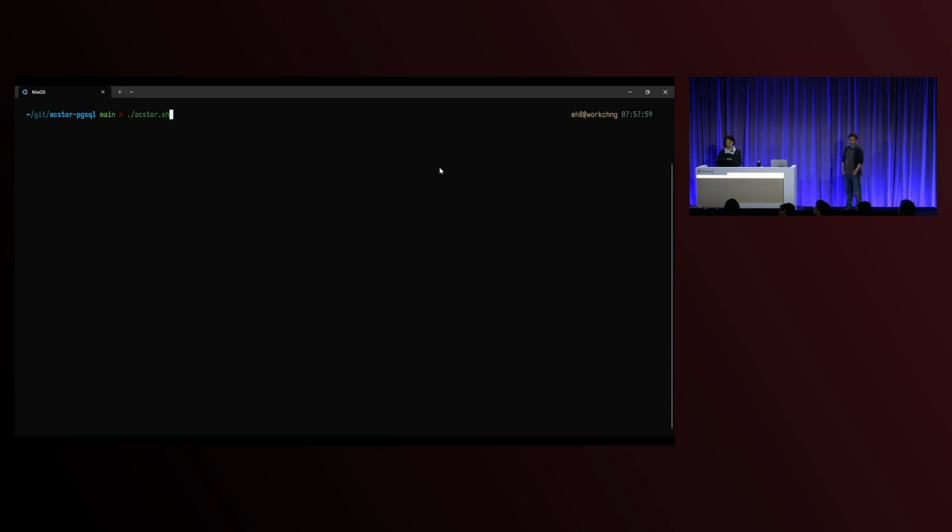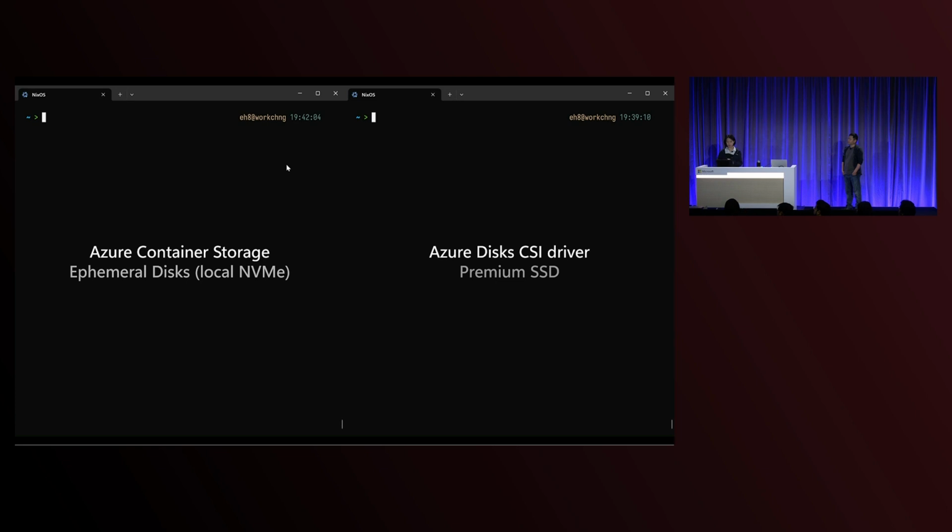All right, now I am going to show you an actual benchmark that we ran against two setups on Azure, on AKS. On one side, we are using the ephemeral disk, which is a local NVMe drive. On the right side, we are using Premium SSD, just as a baseline. This benchmark creates 64 clients, and each client sends 1,000 queries against this PostgreSQL database instance.